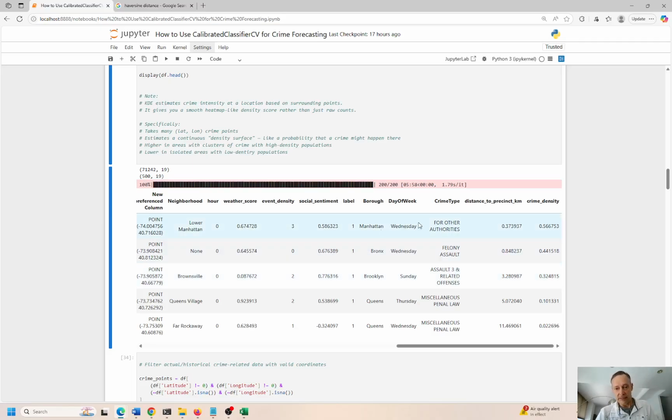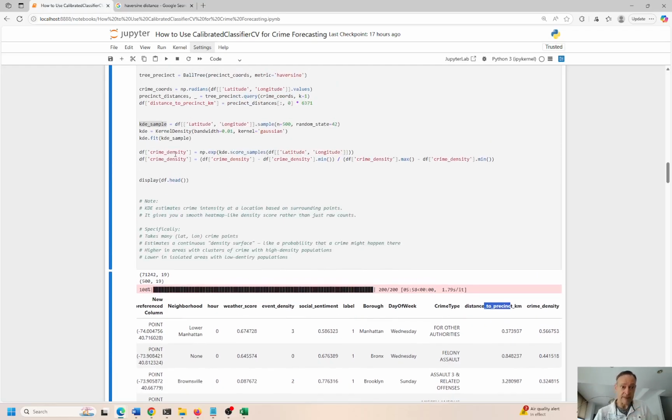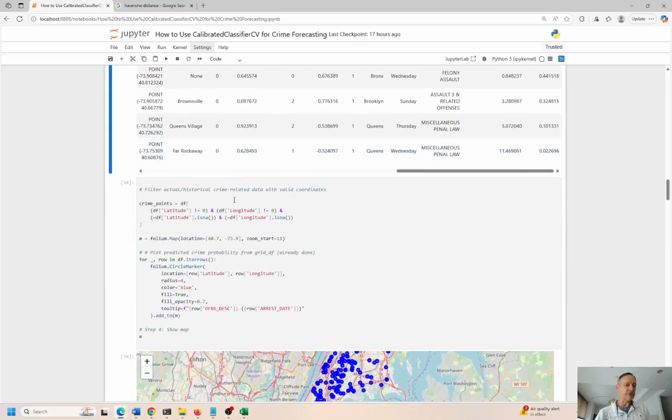So we have borough, day of the week, which we can get from the date. Crime type, this is the definition or the description of the crime. Distance to precinct in kilometers, and then crime density. So these are the KDE things I just mentioned before, right? We have crime density coming from the KDE score, given latitude and longitude, and distance to precinct is, again, based on the Haversine distance between the latitude and longitude of the spot where the crime occurred. We have the distance to precinct in terms of kilometers, okay? So that's the background. It's a lot of stuff. I know that. Hopefully that makes sense.